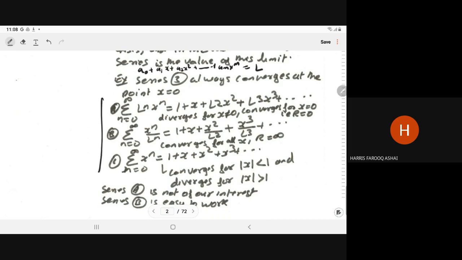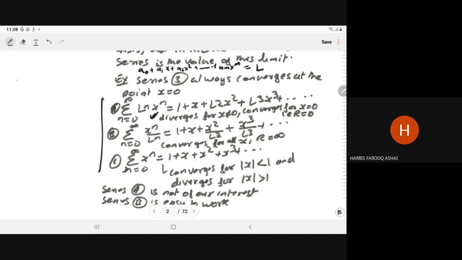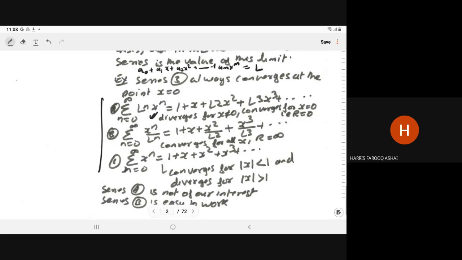If you have the series of type summation n equals 0 to infinity factorial n x to the power n, that is 1 plus x plus factorial 2 x square plus factorial 3 x cube and so on, this series is always a divergent series when x is not equal to 0, and convergent for x equal to 0.